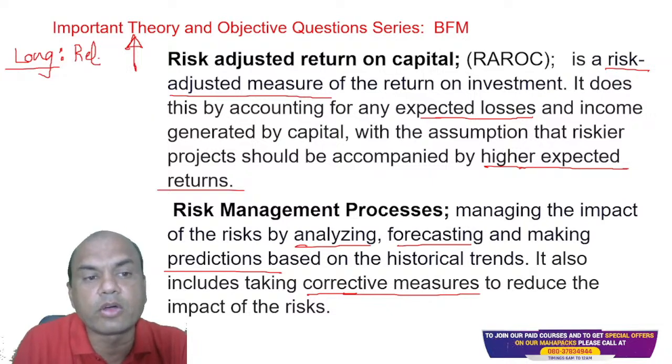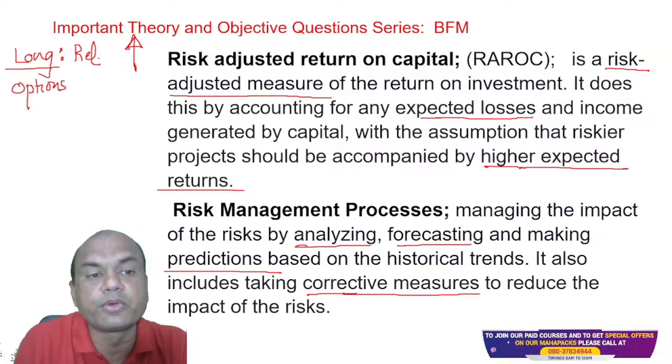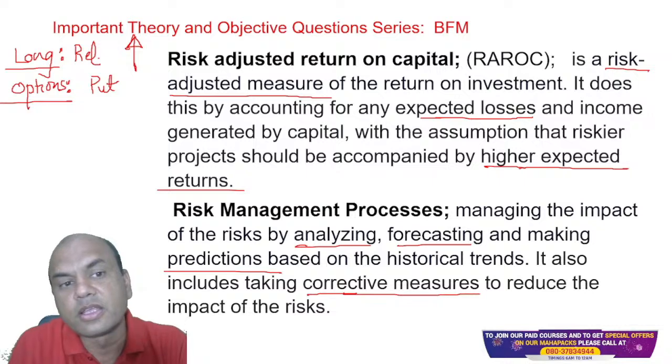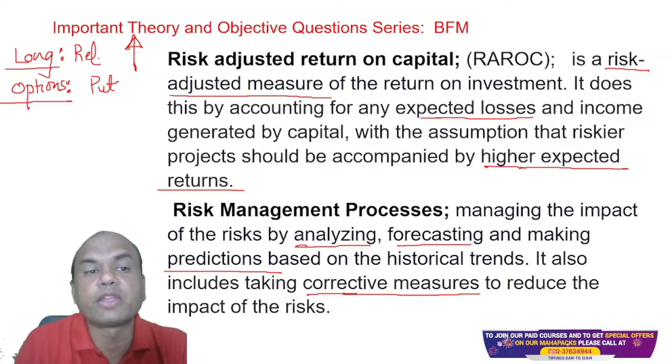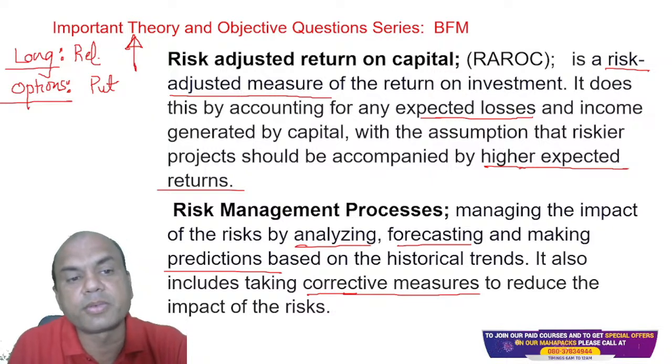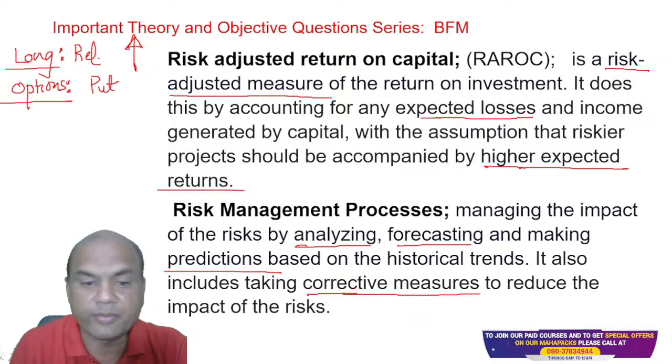Whenever I am having a long position in stocks or commodities, then in the derivatives or options market, I must have the reverse view. So in that market, I'll buy the put option. Put means what? If the market goes down, then the value of that put increases. So that's why whenever you are long on commodity, you must always buy put options to hedge that risk. And this is known as hedging. Corrective measure means hedging.